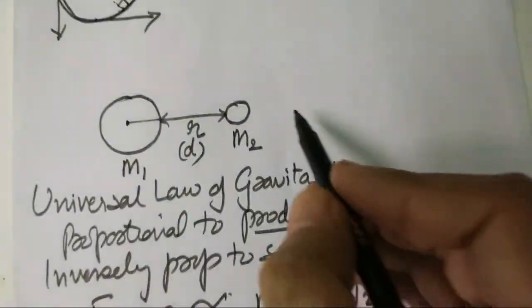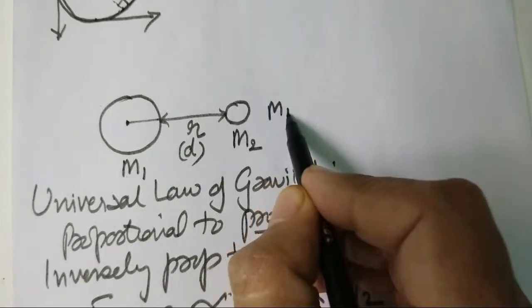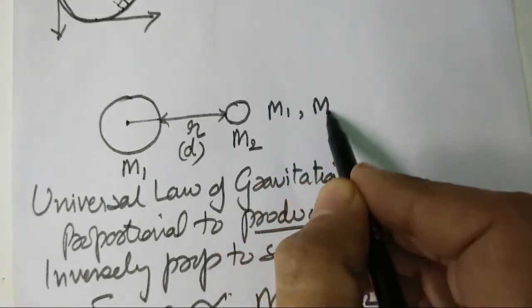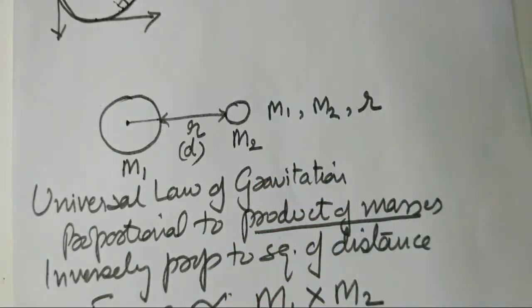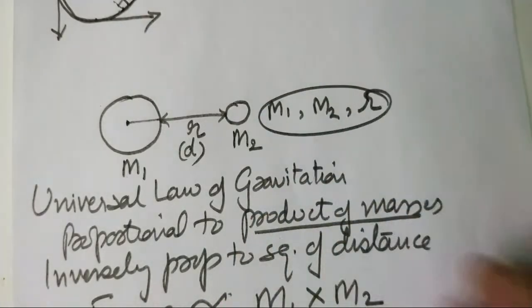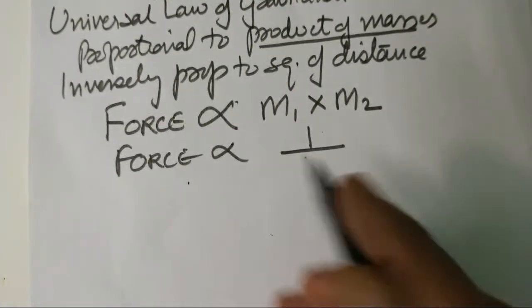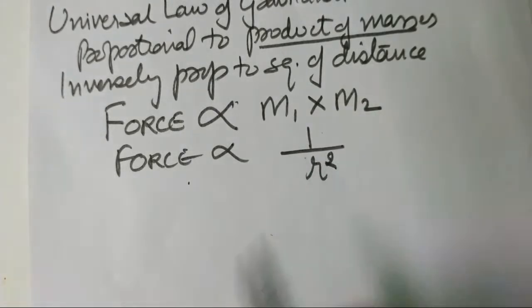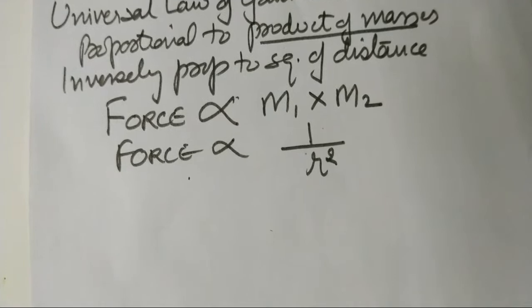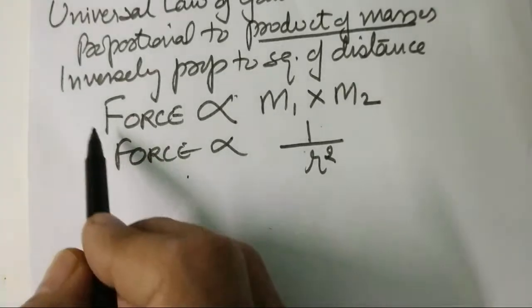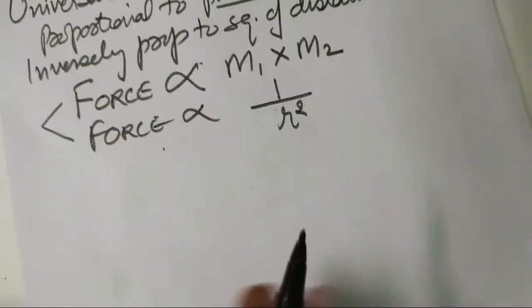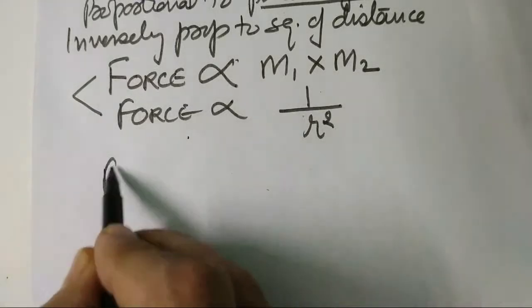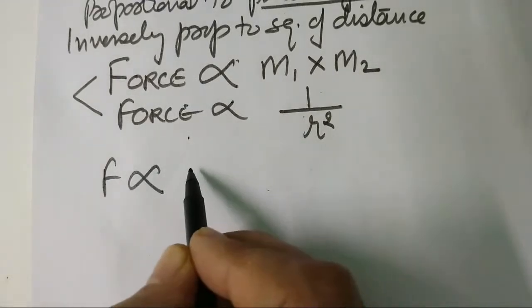So there are three things being used here, m1, m2 and r. m1 and m2 are multiplied and r is the square of distance. Now when you combine these two, the formula becomes force is proportional to